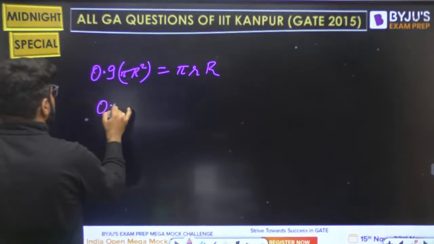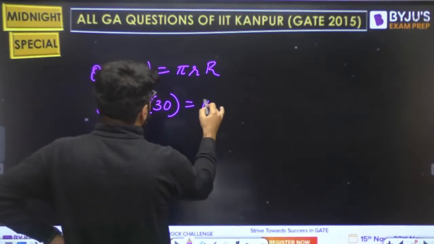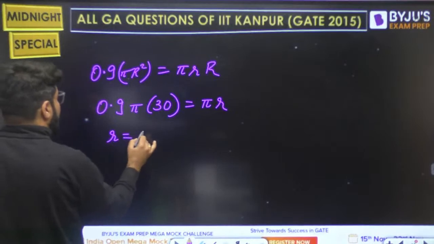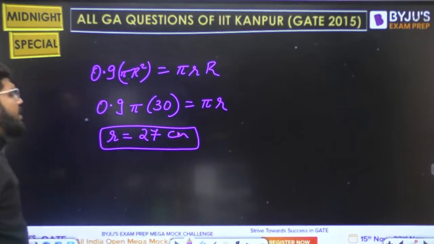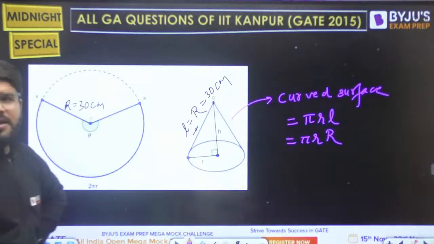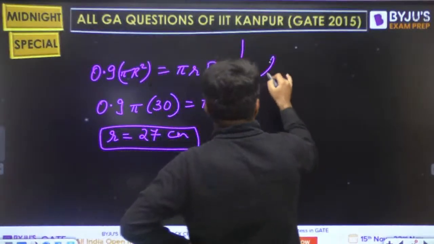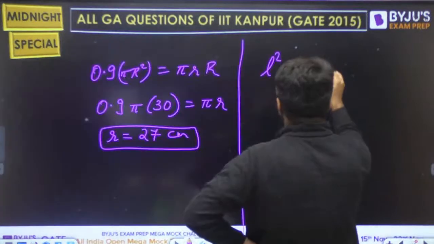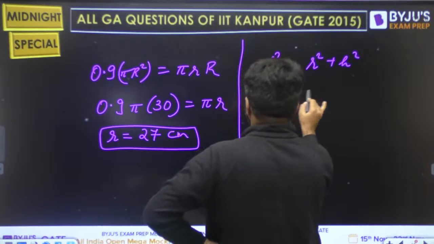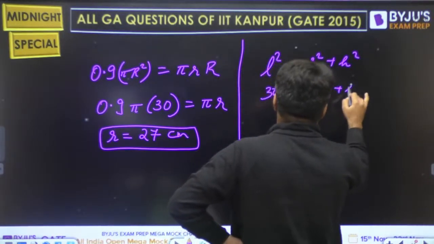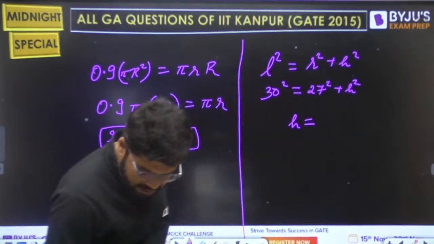So one of the capital R is cancelled. 0.9 into pi into 30 will be equal to pi into r. Pi also cancelled. So r is equal to 0.9 into 30. So r का value आ गया है 27 centimeter. Now the only effort is for height, and for that you can apply the Pythagoras theorem, because the slant height is the hypotenuse: capital L square is equal to r square plus h square. The question gets sorted here. This is 30 square equals small r, 27 square, plus h square. Quickly get down what is the value of h coming from here.